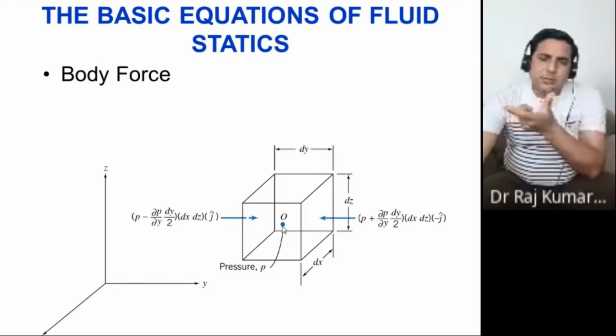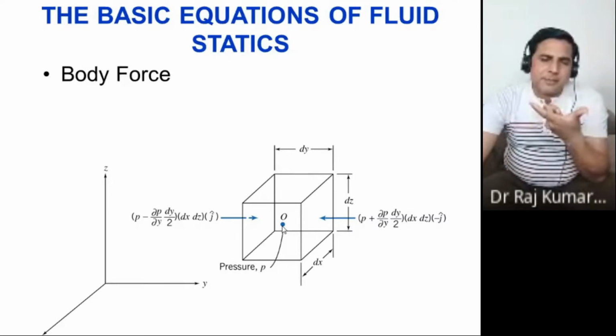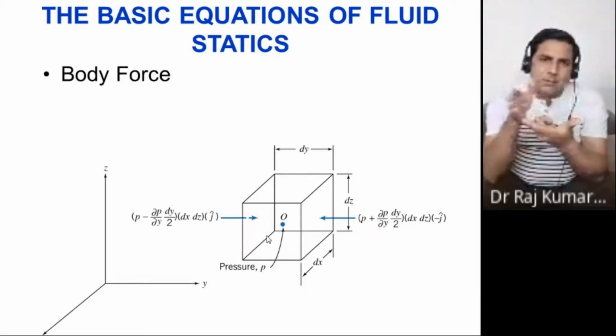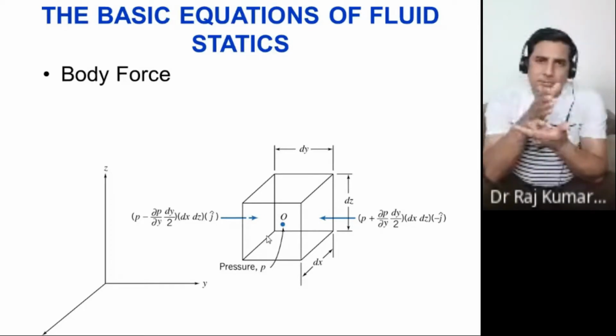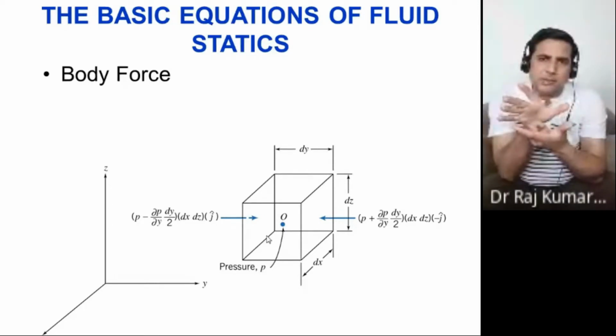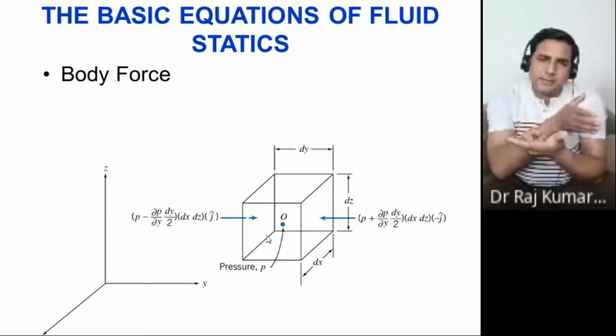The total dimension here is dy, so you are at the center and want to go half of that, dy by 2. If you move to the left side, you move dy by 2 to the back side.